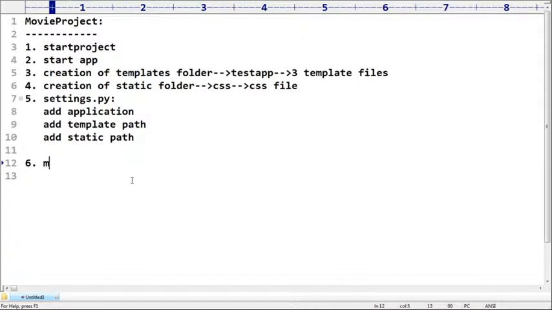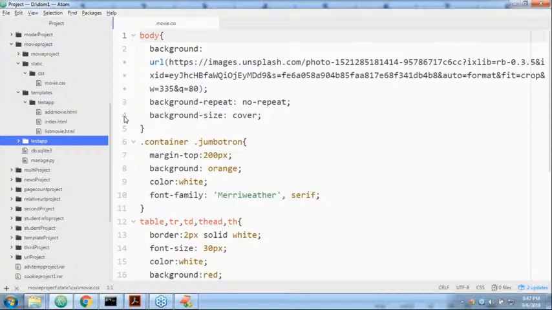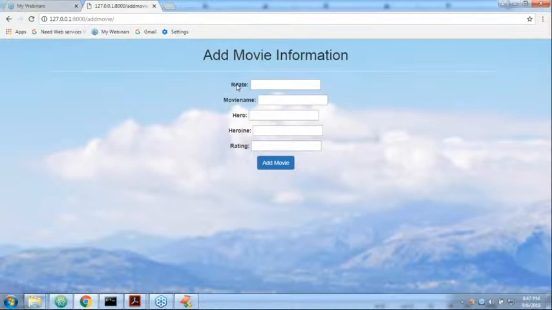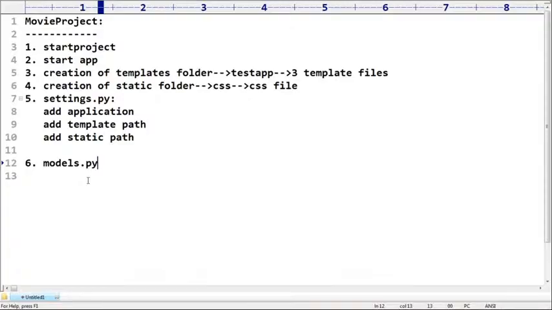Regarding models.py, can you please tell, in my database, according to this functionality, how many fields are available? How many things are available in my model class? Sir, release date, movie name, hero name, heroine name, and then rating. 1, 2, 3, 4, 5. 5 fields are available, right? Release date is the date field. Movie name, char field. Hero name, char field. Heroine name, char field. Rating, maybe integer field. Let me open my models.py. I hope you are aware of models.py, not required to keep any explanation.